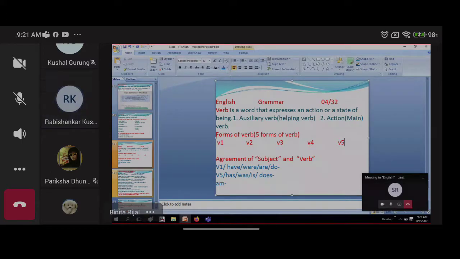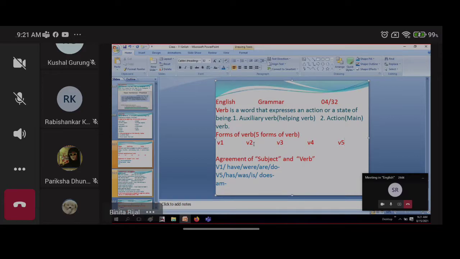Another name for verb 4 is the ing verb. Verb 4 is called the ing verb, also the gerund verb, and also the present participle. Be careful, past participle and present participle. Verb 2 is called the past form. Don't be confused.